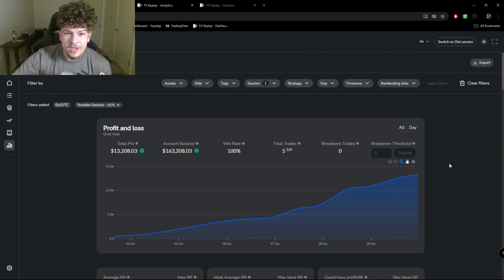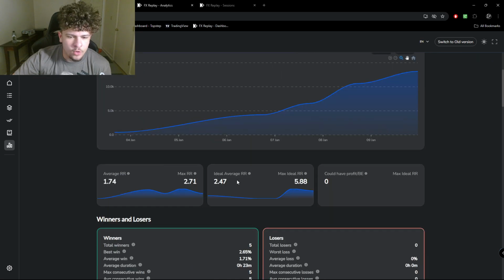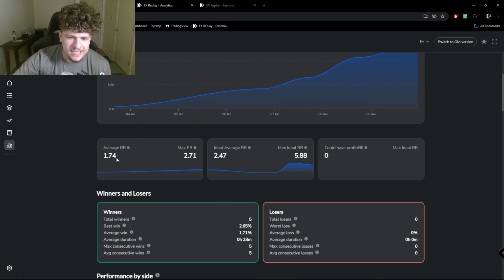Cool. So in review, we had a 100% win rate over 5 trades with 0 break-even trades. Our average RR was 1.7. And again, that is because we did drop our stop losses to break even quite often and took partials. But this is not a bad win rate. Again, those same group of people that try to say taking partials and whatnot is bad, I'd look into your paradigms on what makes a winning strategy.